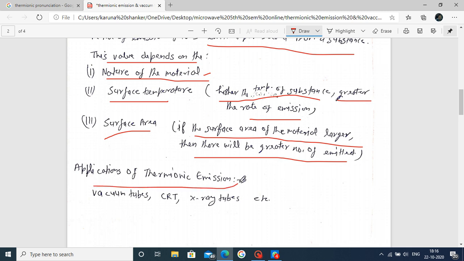Applications of thermionic emission include vacuum tubes, CRT (cathode ray tube), and X-ray tube. There are many applications of thermionic emission. When any material is heated up and electrons are emitted from that material, that is called thermionic emission.